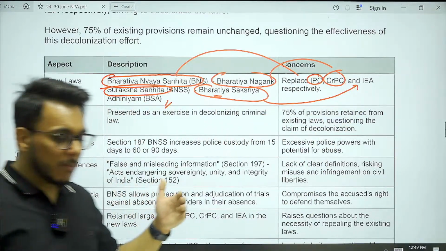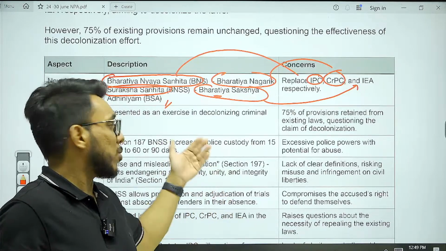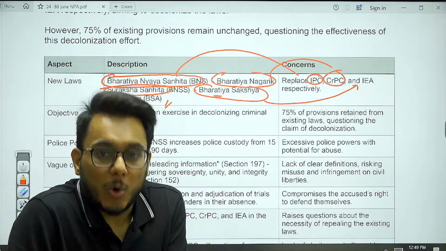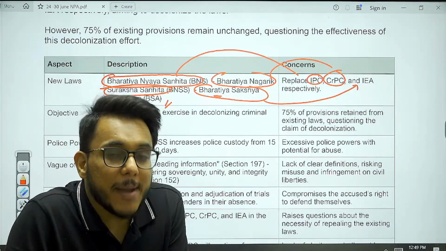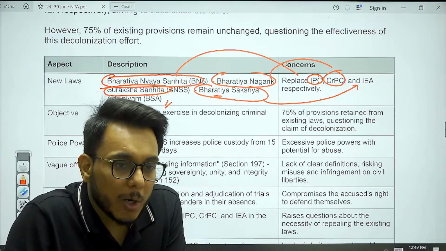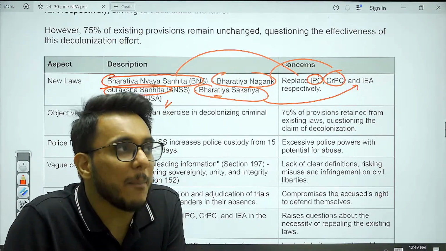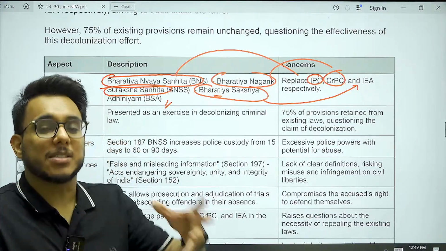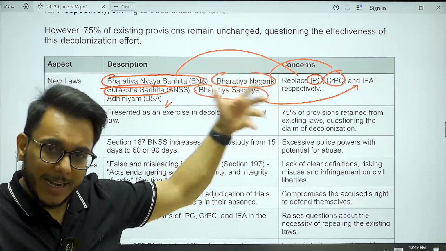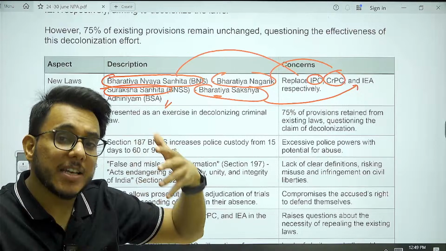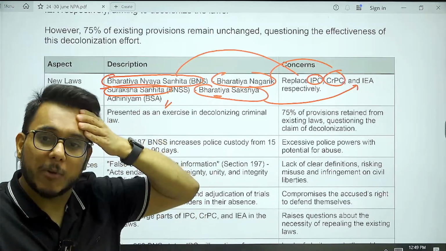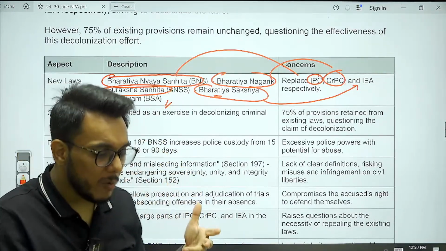Now, when we talk about these particular laws, particularly the Indian Penal Code, this law was drafted way back in the 1860s, and it has a lot of colonial hangover. This law had a lot of imprints from the police state that the Britishers tried to create. India is right now not a police state, India is a welfare state, but it has a lot of imprints from the colonial rule. We want to remove all that.